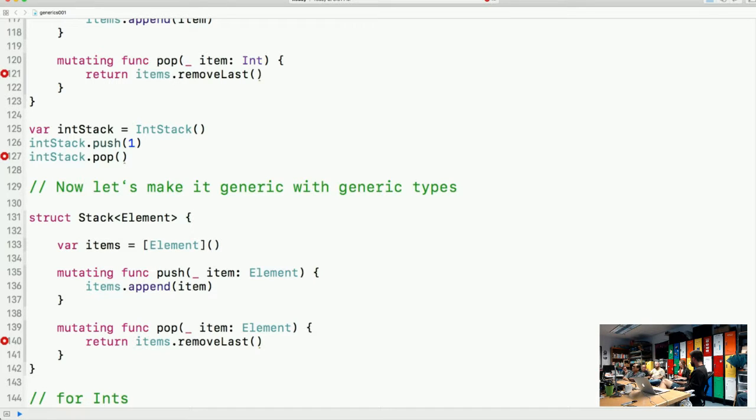No, I mean, if you're writing this class or this struct for other people, or for yourself and you're coming back 6 months later, you don't really need to know the fact that it's implemented with an array, right? You're going to write up your documentation based on the fact that this is a stack, that you put stuff on the top and you take stuff off the top. And that's the important part, as opposed to how you implemented it with an array. Right.